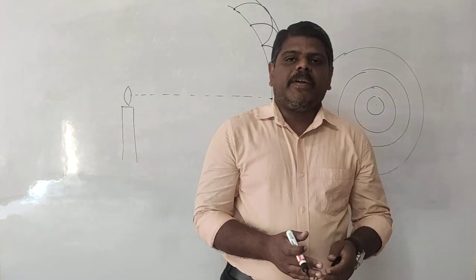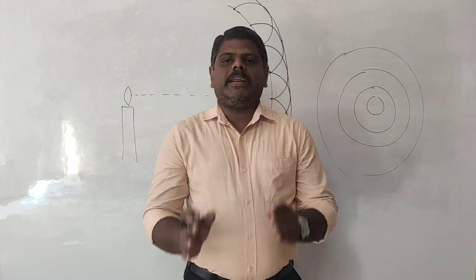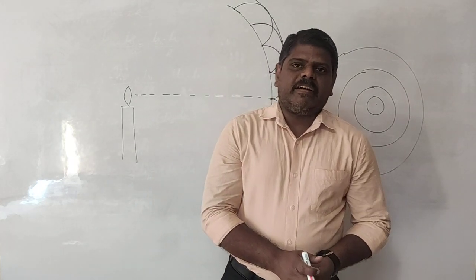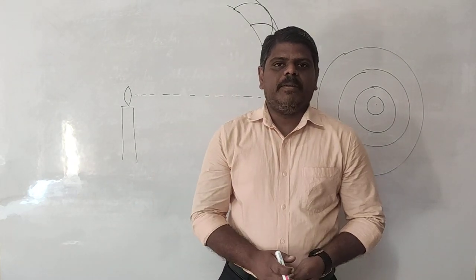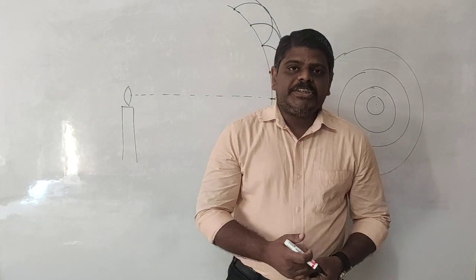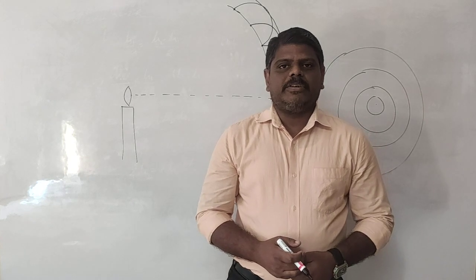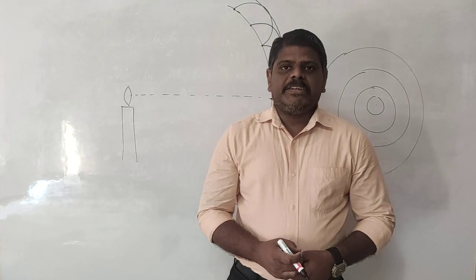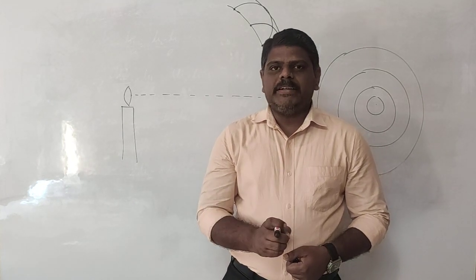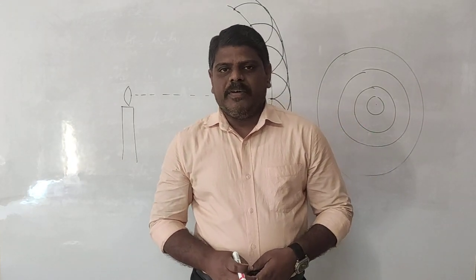That means the wavefront is not only for light, the wavefront takes place in every type of wave motion. If sound is traveling in wave motion, definitely a wavefront will take place. How can you define it? The same definition. The definition is very important for 1 mark and 2 marks, and even for competitive exams you have to remember. Once again, definition: the locus of all the points in the wave motion which are in the same phase will be called a wavefront.